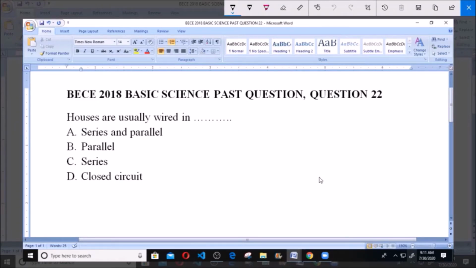Now, like we know, we have two types of electrical connection. We have the series and the parallel connection.